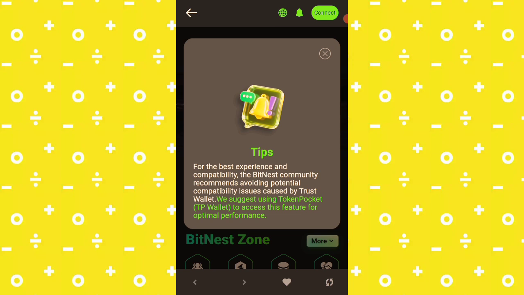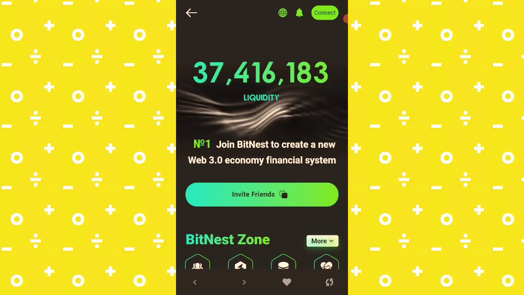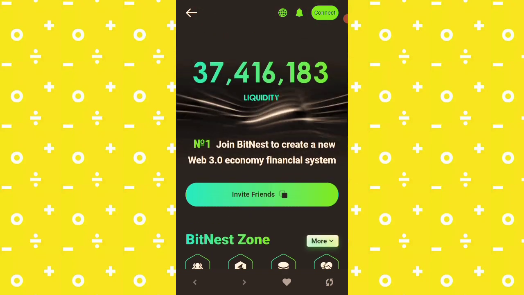Because some people are careless with their seed phrase, and they might lose it somewhere and then say the platform has taken my money or something. But personally, it's been a positive experience investing on this platform. However, I still recommend that you use a new wallet to connect on this platform. So this is the Trust Wallet, as you can see. For the best experience, Bitnest recommends avoiding potential compatibility issues caused by Trust Wallet, but you can just ignore that. So this is the platform.